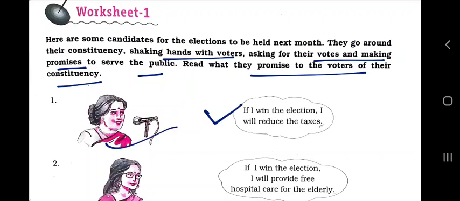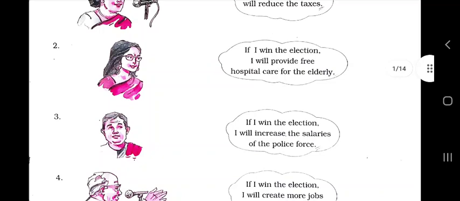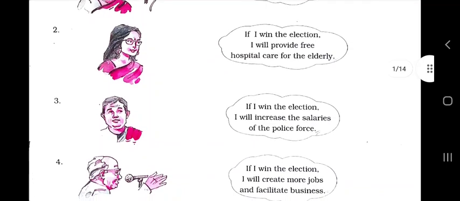Now this candidate is saying, if I win the election, I will reduce the tax. The condition is, if she wins the election, she will reduce the taxes. Now the next is, if I win the election, I will provide free hospital care for the elderly.